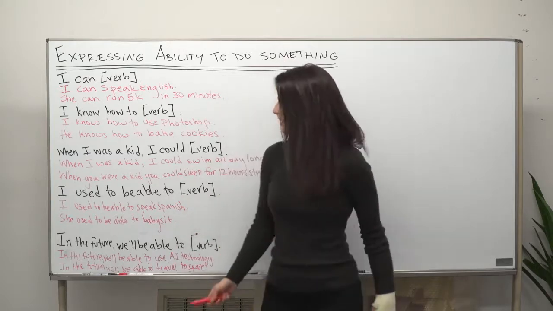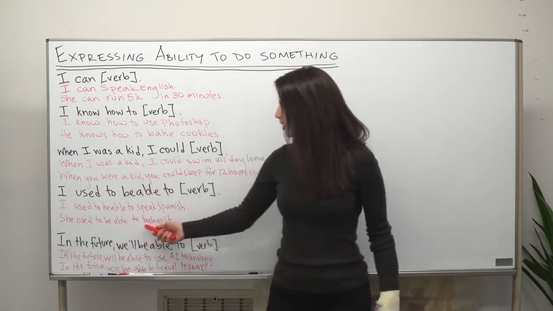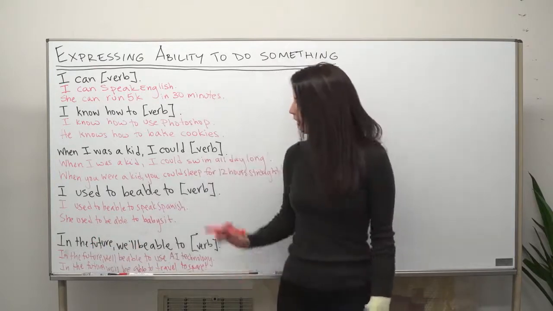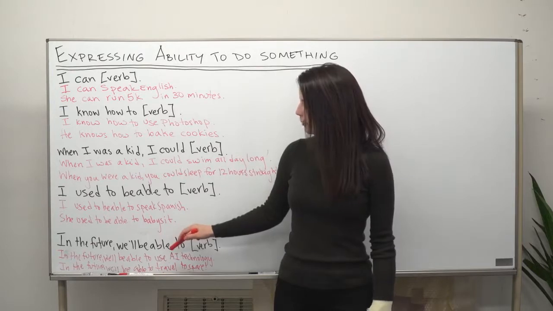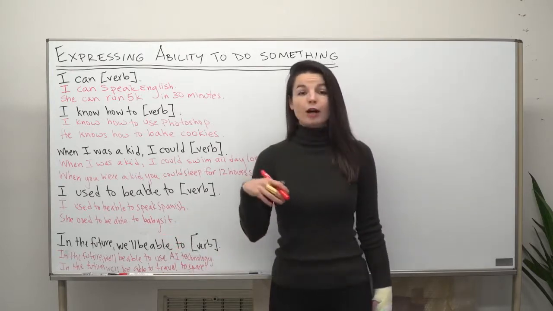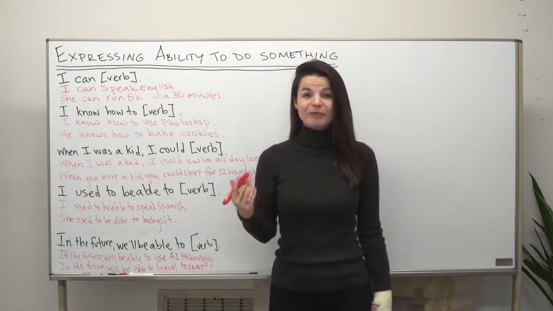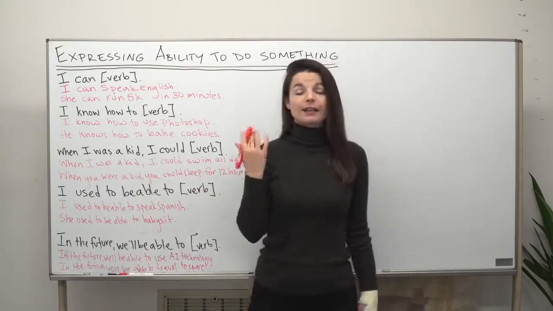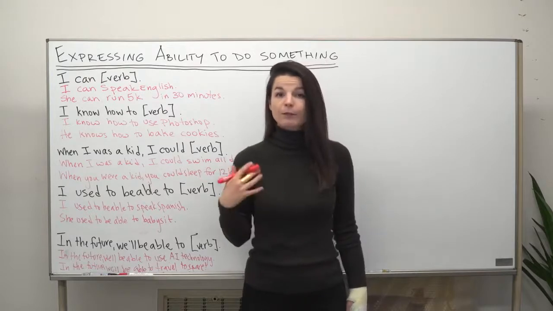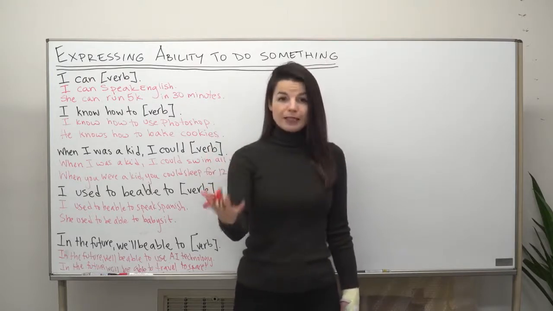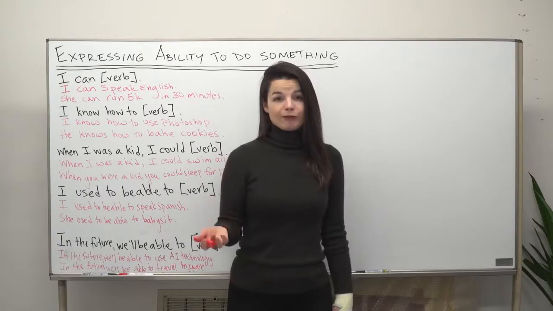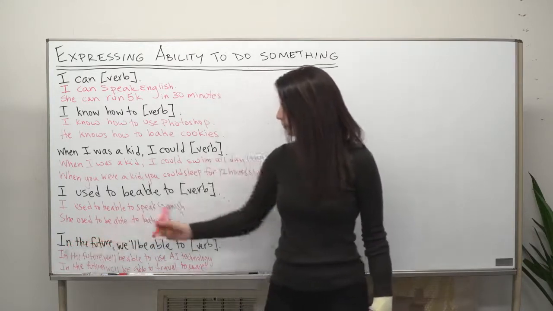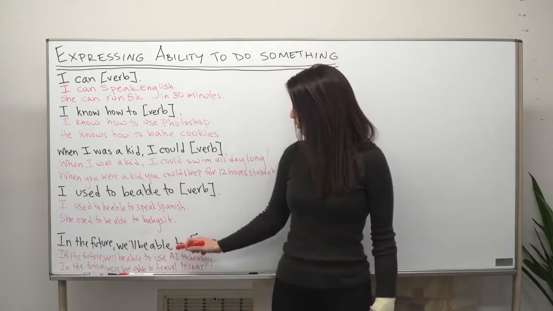Now she cannot babysit. So here we have some expressions with used to talk about a past ability. Okay, finally, let's end with one example, a pattern that you can use to talk about future possibilities or future abilities. So you can use this when you want to make a guess about the future. So something you think you might be able to do in the future. So the base pattern is in the future, will be able to verb.